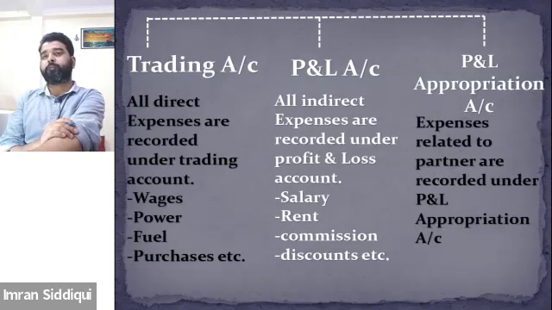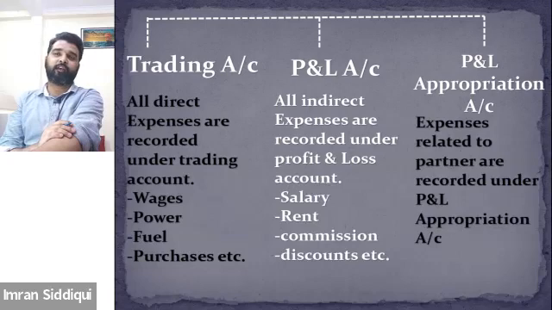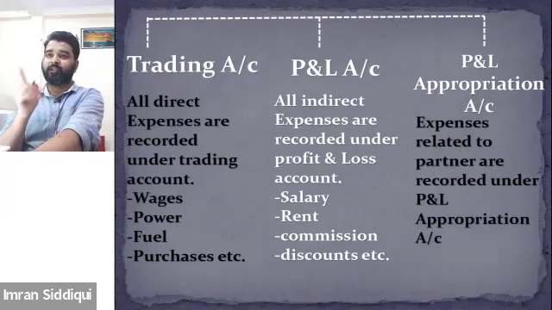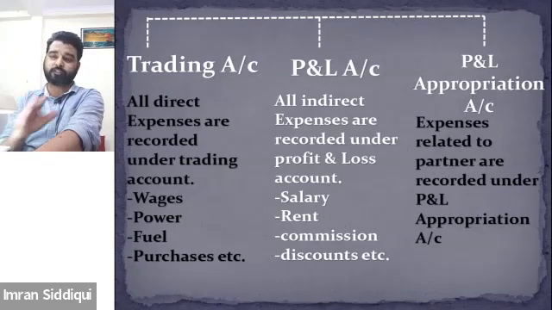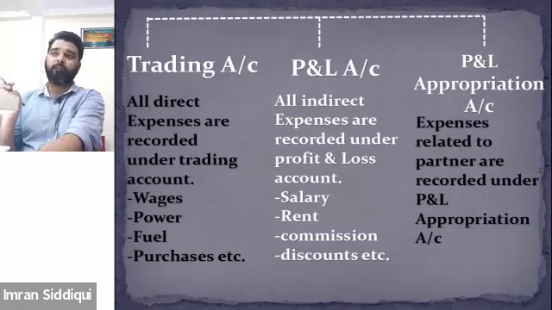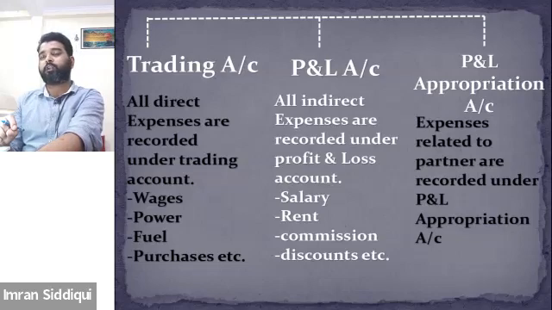Similarly, when we used to prepare the P&L account, if you will notice, you will find that all indirect expenses are recorded under the P&L account, like salary, rent, commission, discount. But as far as the P&L appropriation account is concerned, it records the expenses relating to partners only. All those transactions that are related to the partners will be recorded under the P&L appropriation account.